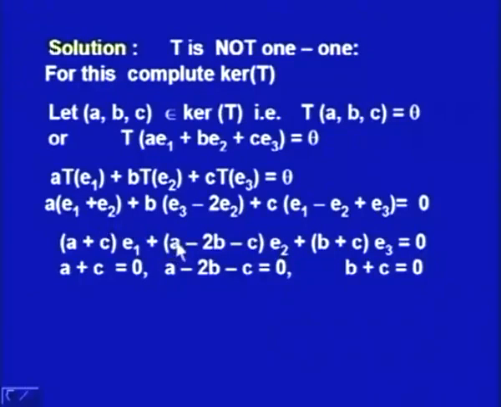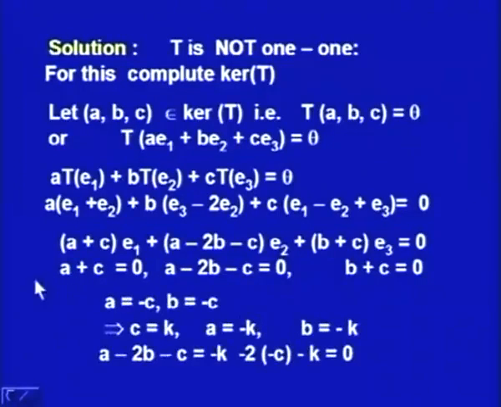So A is coming from the first term, (A minus 2B minus C) times E2 plus (B plus C) times E3, no contribution from the first term. So we will have this expression equal to 0, and that means A plus C is equal to 0, A minus 2B minus C equal to 0 and B plus C equal to 0. So the three components are going to be 0. So we have three equations in three unknowns A, B, C.